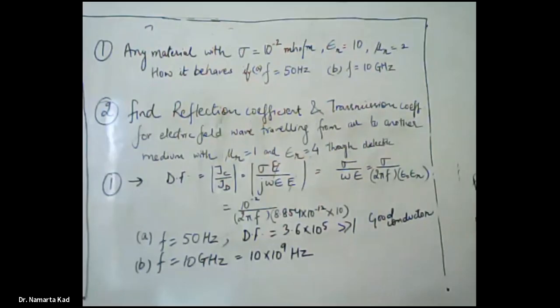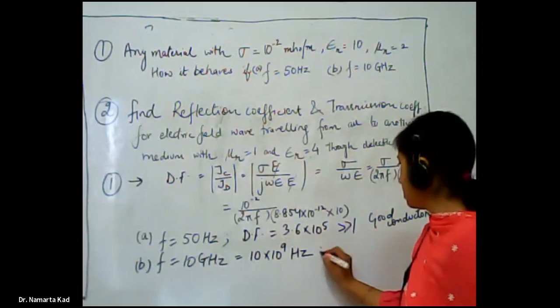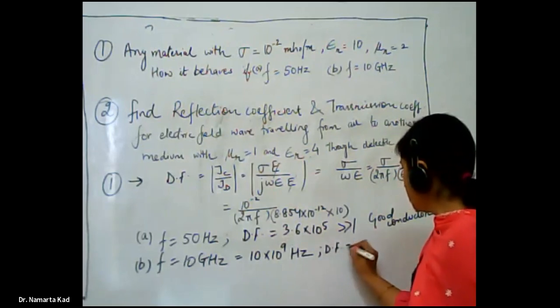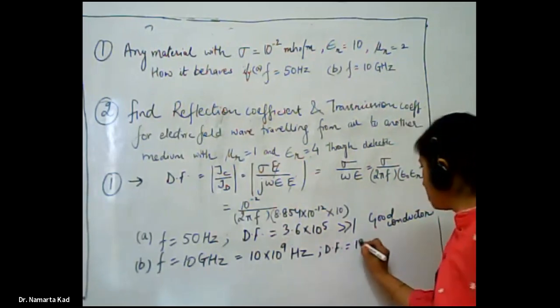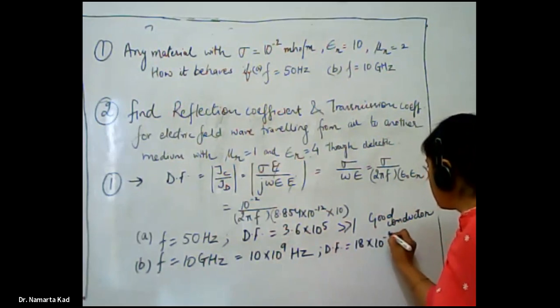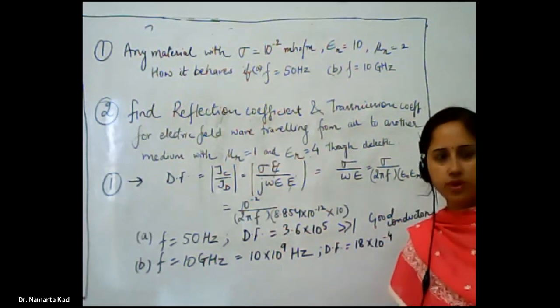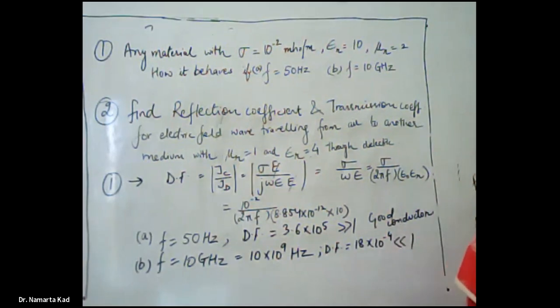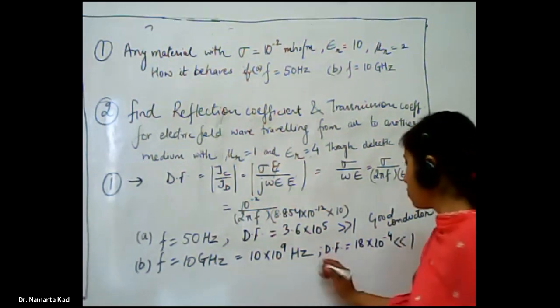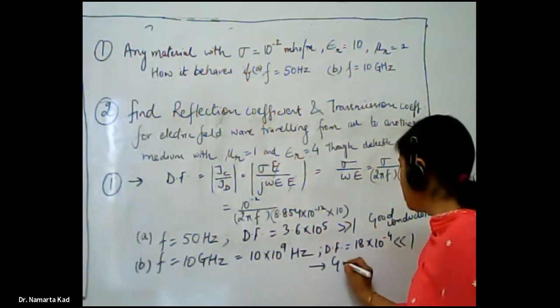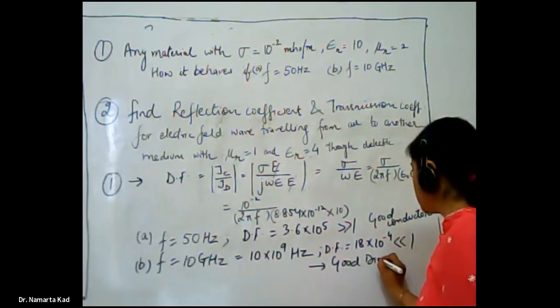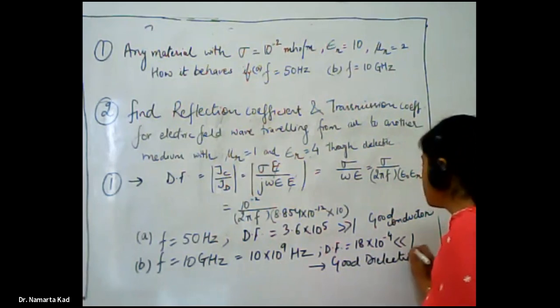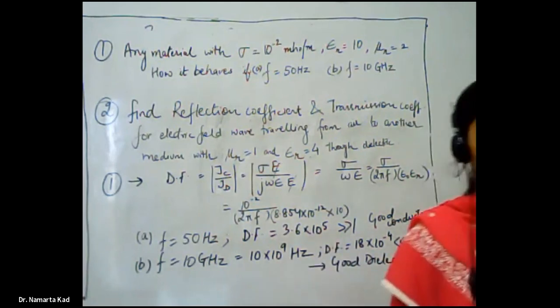Now at this frequency, the dissipation factor comes out to be 18 into 10 raised to power minus 4. This value is very much less than 1. So at this frequency, the material will behave as a good dielectric. This type of numerical can be there in the paper.